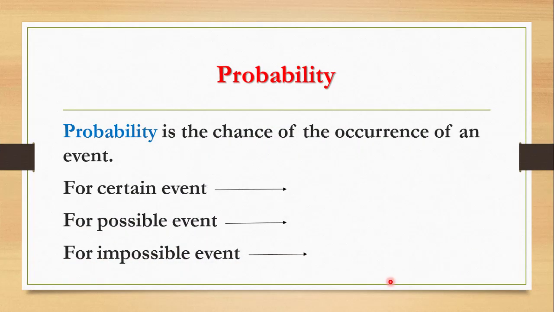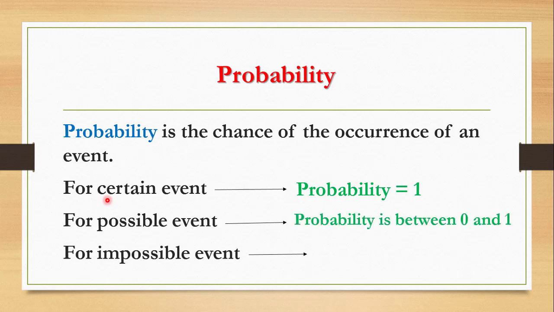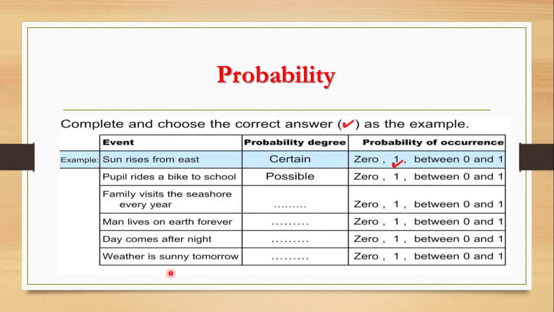The probability means the chance of the occurrence of an event. For a certain event, the probability is 1. For a possible event, the probability is a proper fraction between 0 and 1. For an impossible event, the probability is 0. So, for a certain event, the probability is 1. For a possible event, it is a proper fraction between 0 and 1. For an impossible event, it is 0.